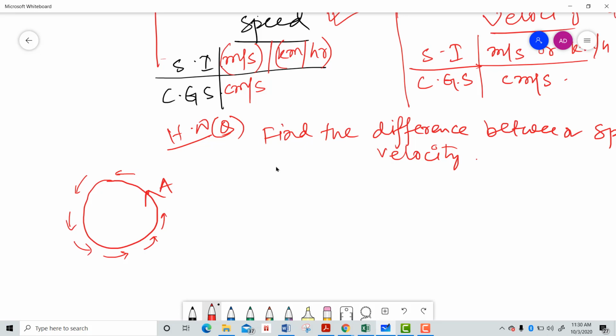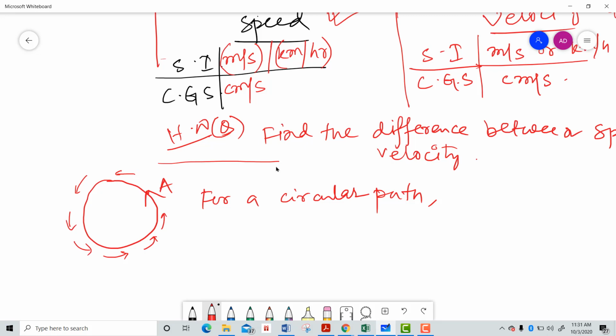That means in this case, for a complete circular path, I have covered some amount of distance, and the initial and final position are both the same, that is point A. I started my journey from point A and I have reached the same point, right?